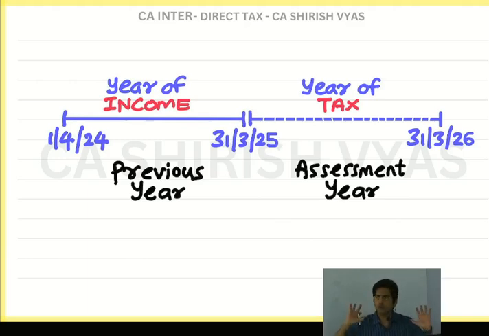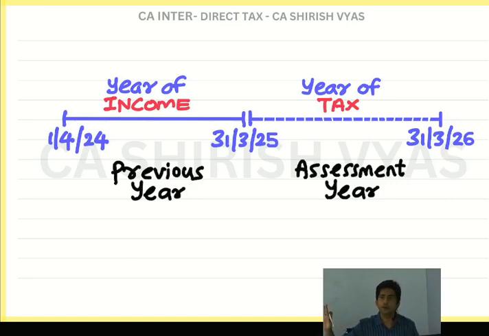And as a student, you know what you should think. The moment we hear previous year, it means the year in which your income was generated. And the moment you hear assessment year, it means the year in which you are going to pay the tax. And previous year and assessment year are defined in the exam. Students who are appearing in May 25, or for that matter September 25 or Jan 26, for all these attempts the year will be the same.